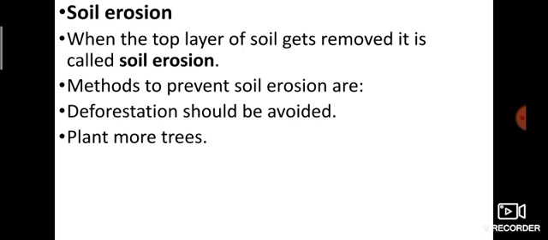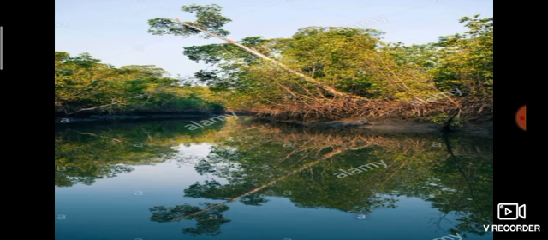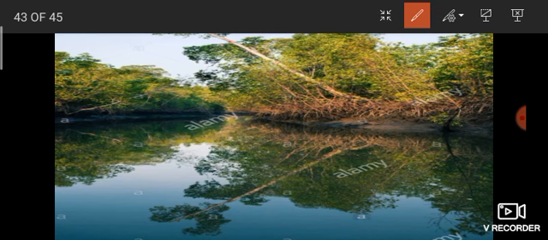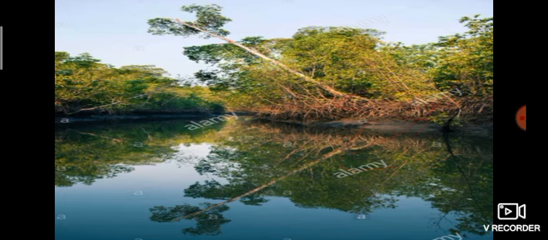Plant more trees. See, in most places, mostly both sides of rivers have trees. Why? Because it prevents soil erosion. If there are no trees, what will happen? The soil is easily eroded, so it easily mixes with water. So the trees prevent that, as the roots hold the soil. So we should not do deforestation.